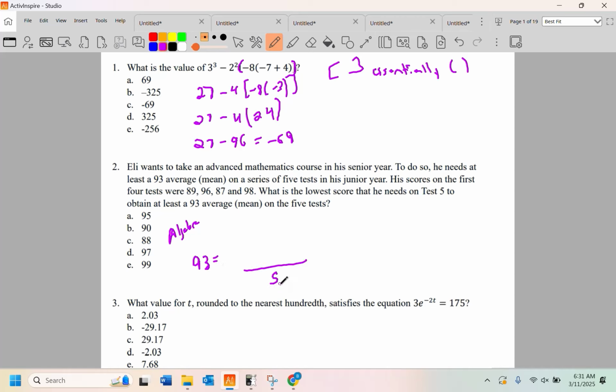there's going to be 5 tests, right? If you want to find the average of 5 things, you're going to divide by 5. 89 plus 96 plus 87 plus 98 plus some unknown x. All right, so I'm going to multiply by 5 on both sides to clear that fraction. 5 times 93 is going to be 465.